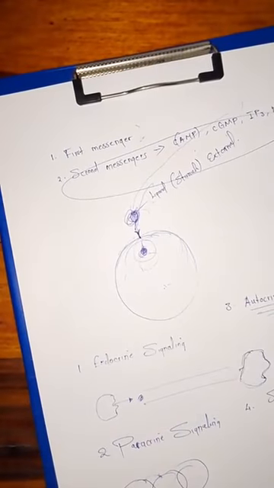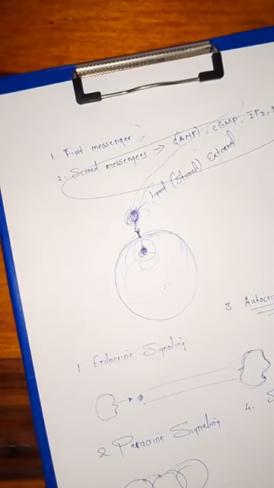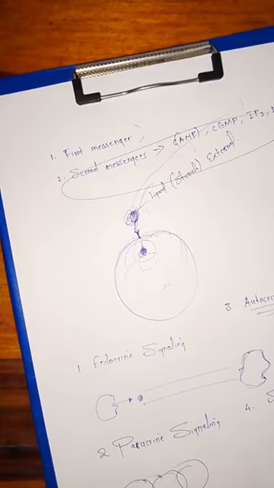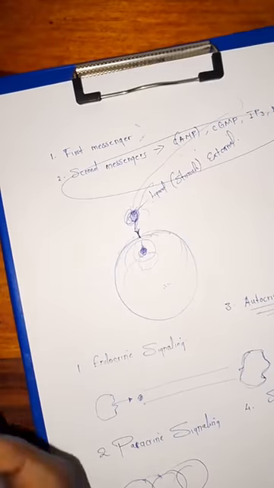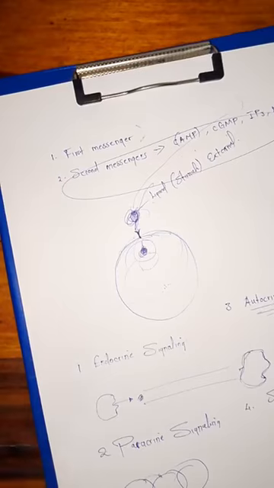Now, having talked about second messengers, signaling types, and signal transduction definitions, let's look at the types of signal transducers. Signal transducers are molecules that convey an extracellular signal into an intracellular response.